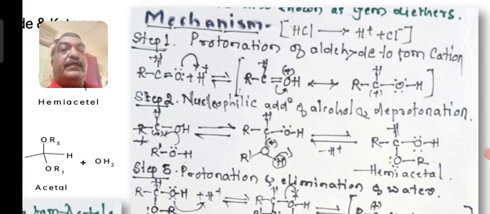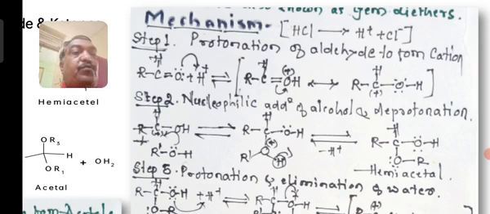The oxygen has a lone pair of electrons, and these lone pairs move towards the cationic carbon, forming RCHOH with the OR dash group attached. This then loses a proton, that is deprotonation takes place, to form RCHOH with OR dash on the same carbon.